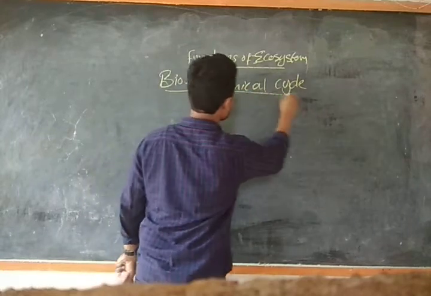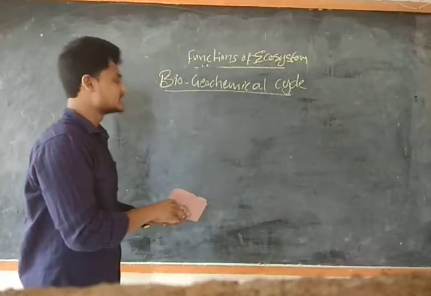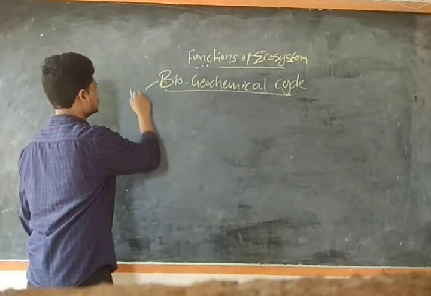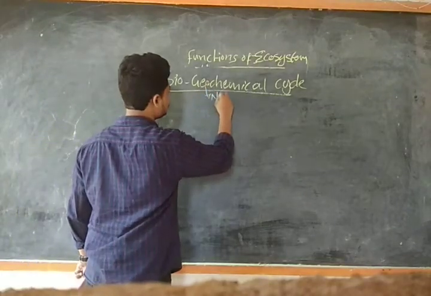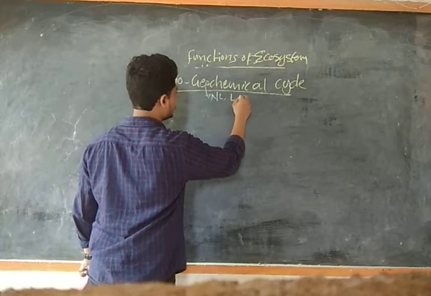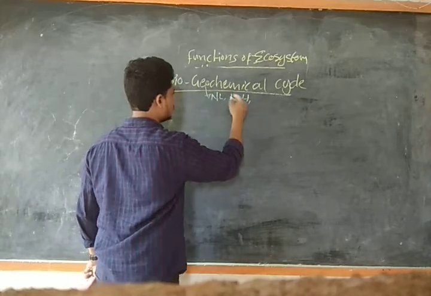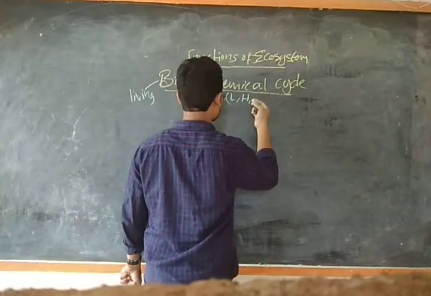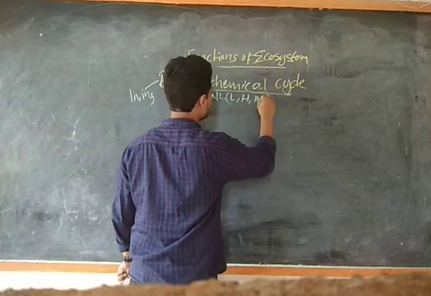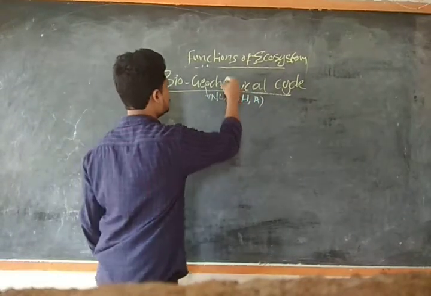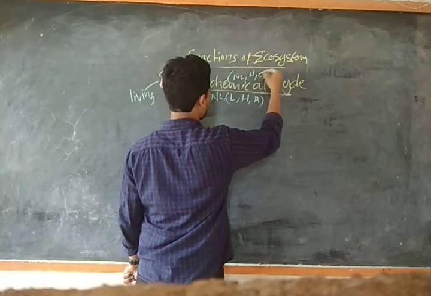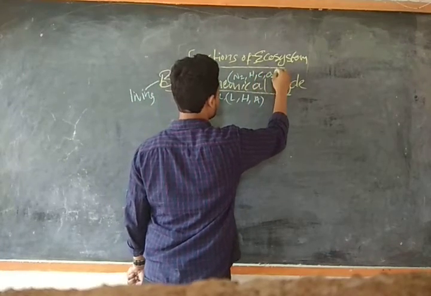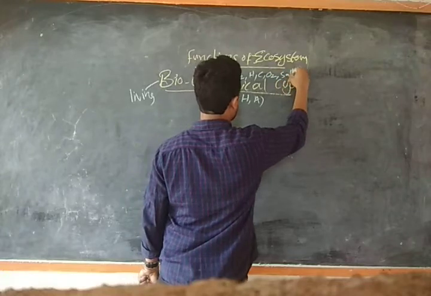So biogeochemical cycle: bio means living, geo means non-living, like lithosphere, hydrosphere, atmosphere, all those things, and chemicals. So it is the transfer of chemicals like nitrogen, oxygen, carbon, sulfur, all those things.